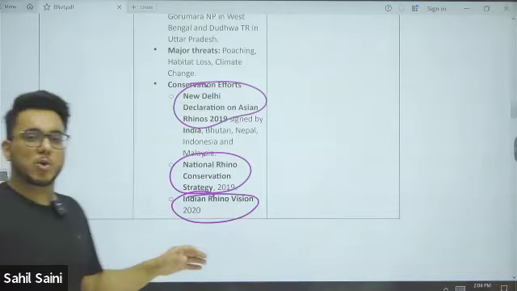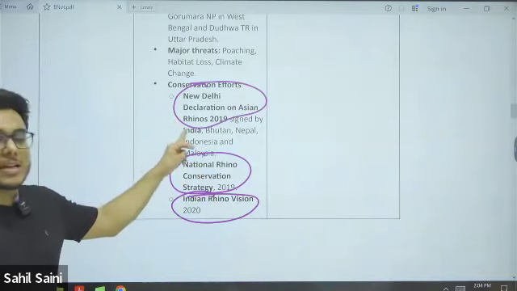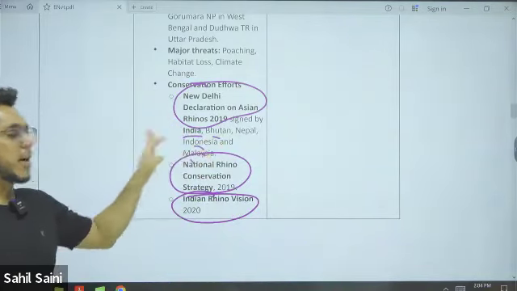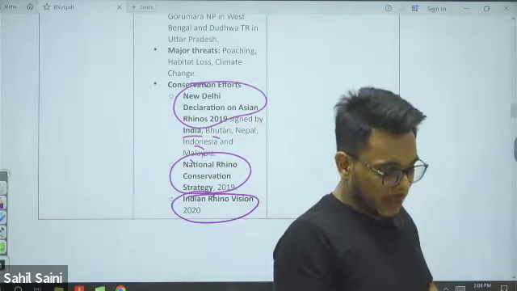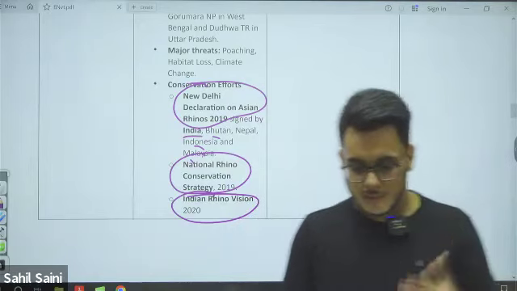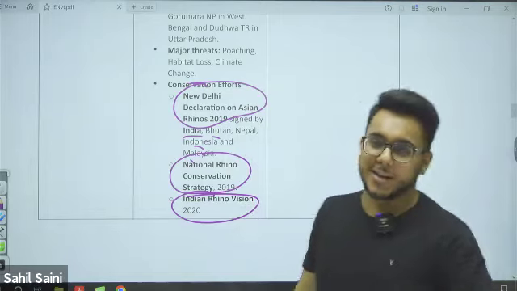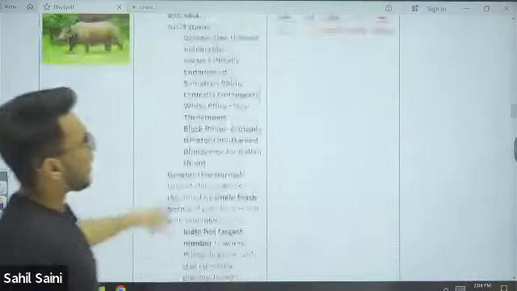All of them focus on the conservation of rhinos. The New Delhi Declaration has been signed by India, Bhutan, Nepal, Indonesia, and Malaysia. China is not there because China is the one hunting a lot of rhinos for their horn. Obviously, on record they will not say so, but just to tell you. Okay, guys, is it clear to everyone?